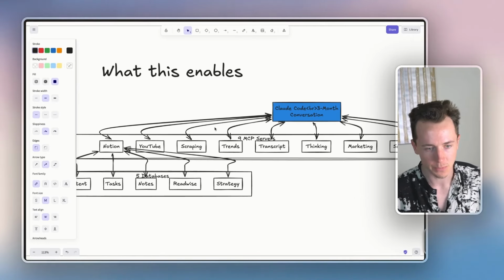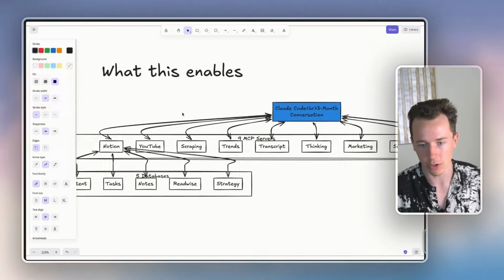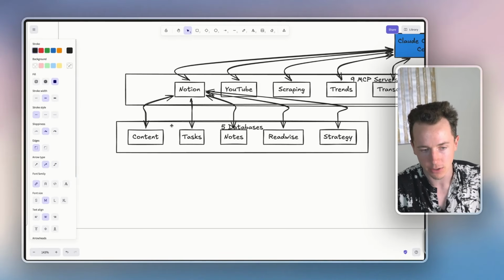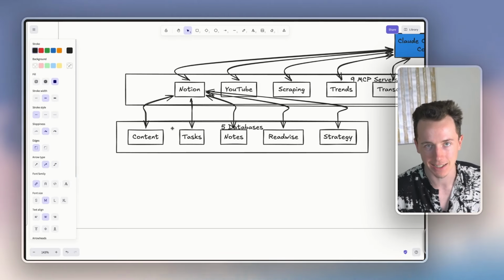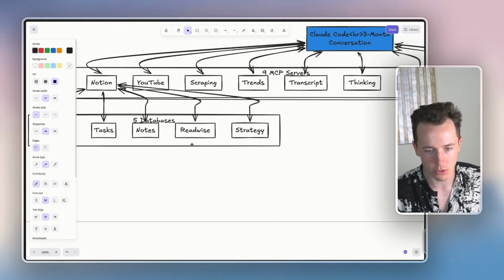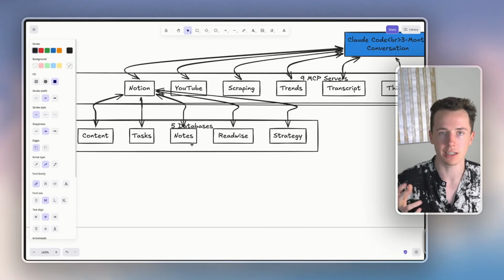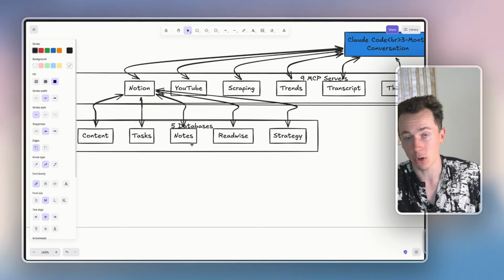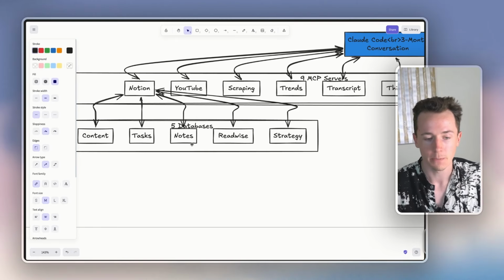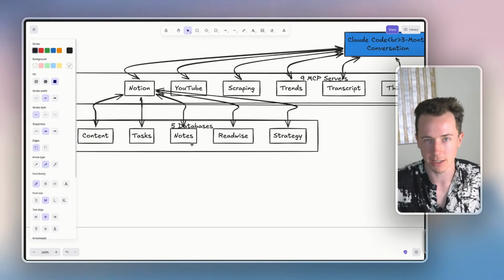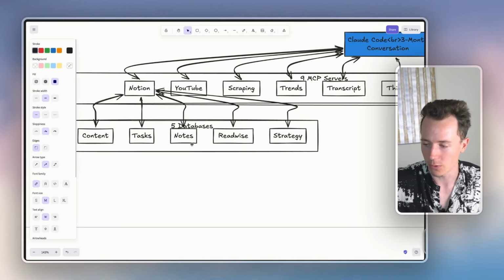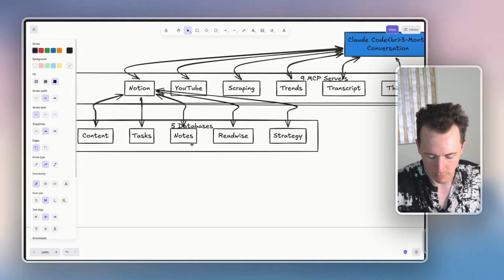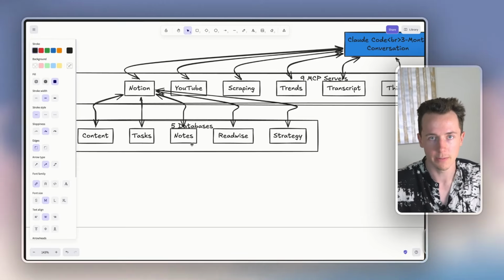Now the second thing, and I'll show you how this works, we'll do a live demo here in a second, is I give it access to my Notion database. It has all my content, my tasks, my notes, my quotes, there's all of this context. I basically engineered the context that I'm giving Claude Desktop every time I start a new chat, and put that in a Notion database. Now I've been taking notes for years. I think I have like 2,500 notes inside of Notion. But even if you're just getting started, this is really valuable, right?